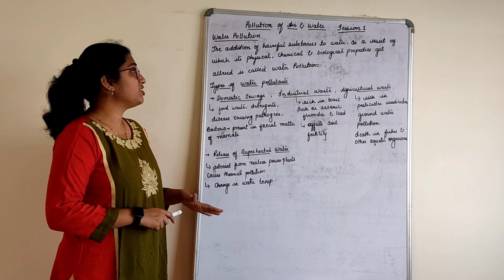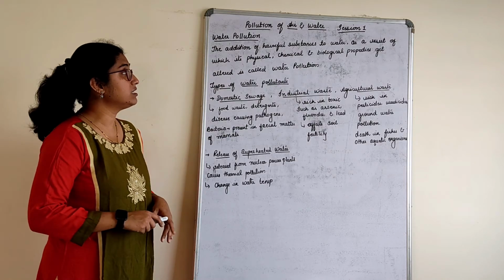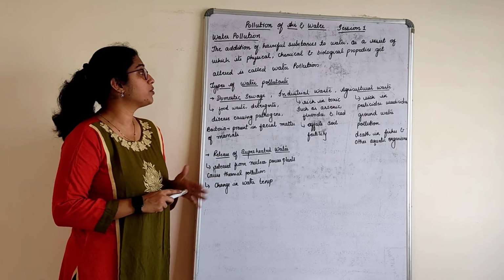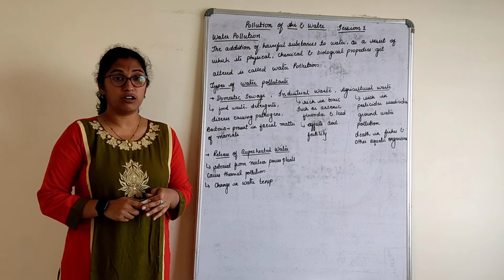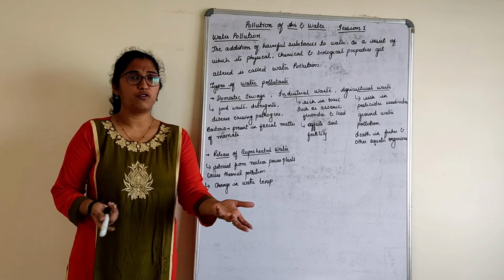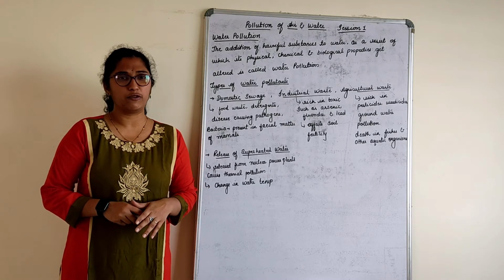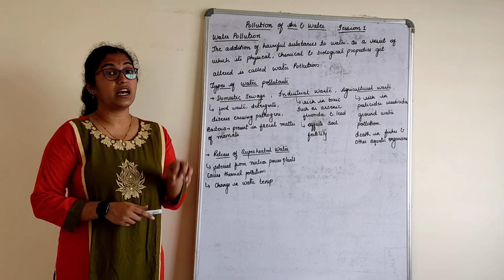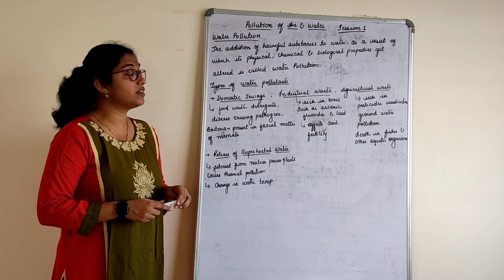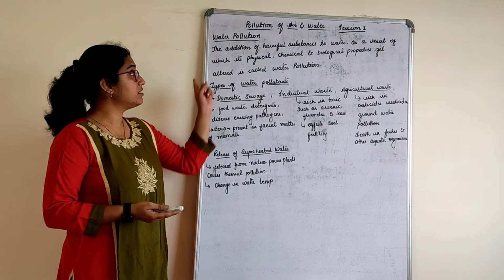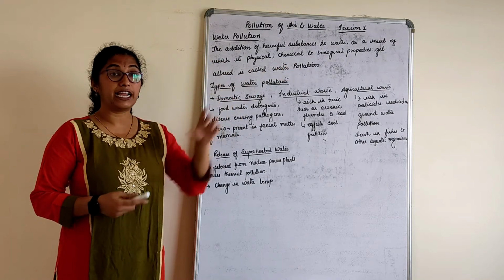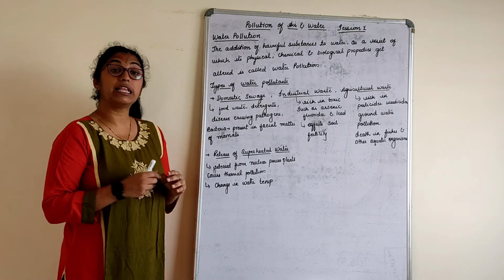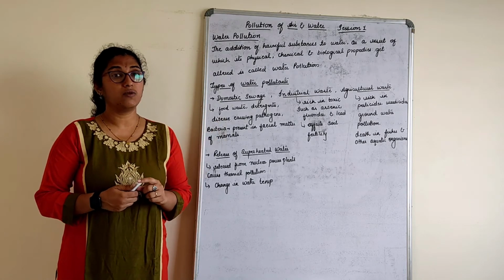Water pollution is the addition of harmful substances to water as a result of which its physical, chemical and biological properties get altered. Pollution of water is called water pollution, a common thing we know. Definition-wise, it is the addition of harmful substances into water which results in the physical, chemical and biological properties being changed. That causes water pollution.